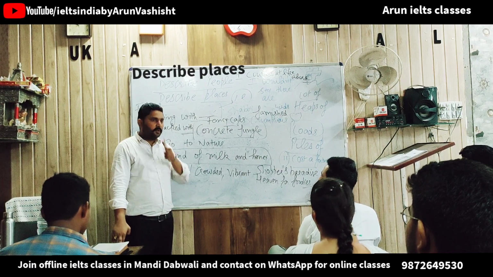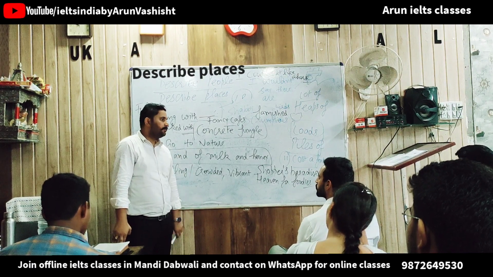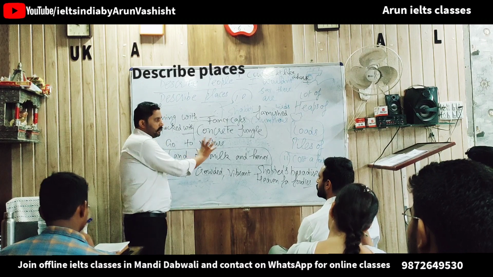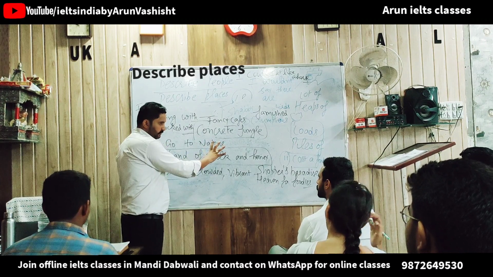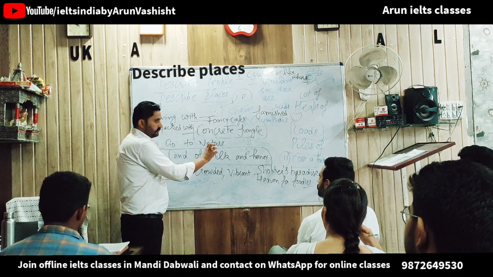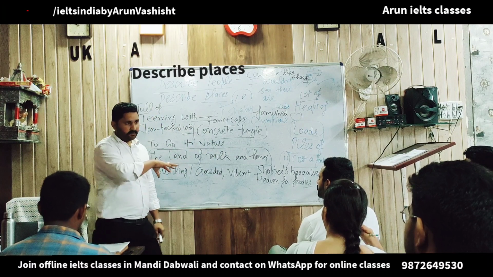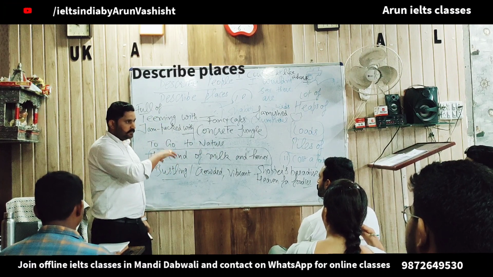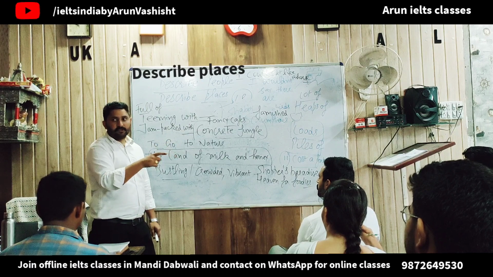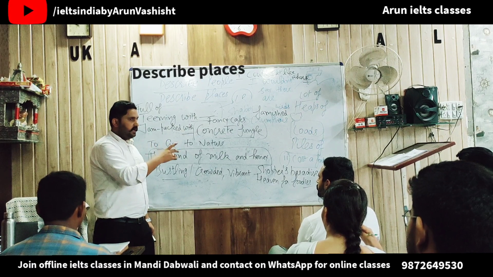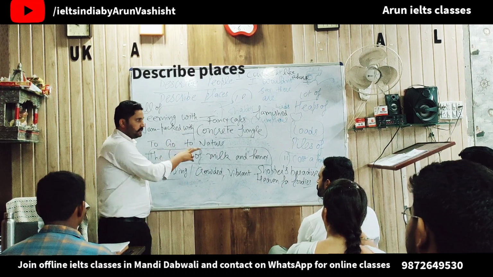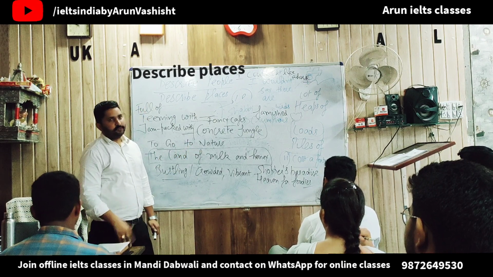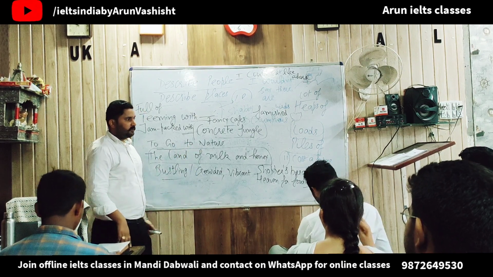A study visa for Australia costs a fortune. Not cost, I'm using the s over there because I'm talking about the third person. So that's singular. A study visa for Australia costs a fortune. So this is how you can describe places.